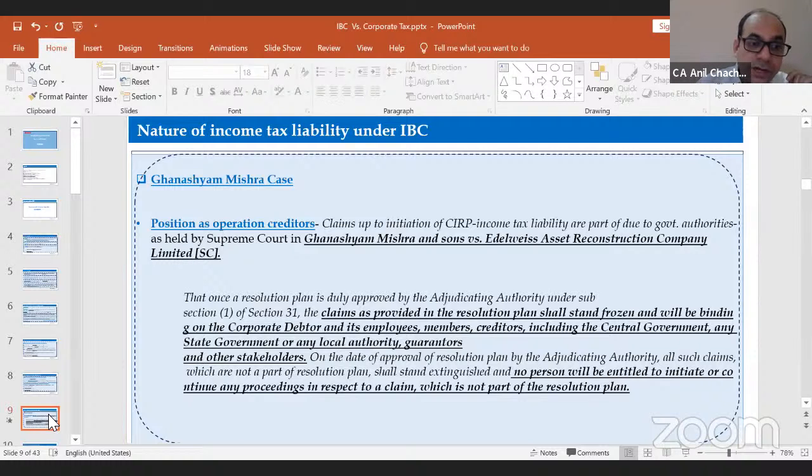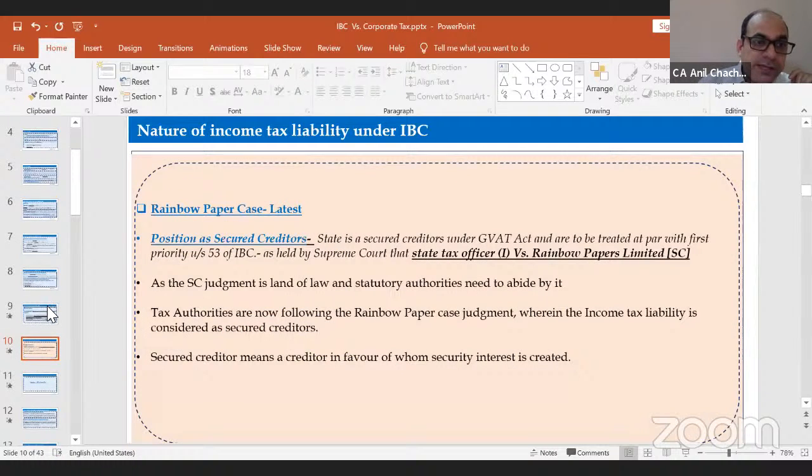Now, the interesting part is that there is one more latest judgment, the Rainbow Paper case judgment, right? So there's a latest judgment by the Honorable Supreme Court, which has specifically categorized that this income tax, this taxation part, is my secured creditor. Secured creditor means I have a priority over the other creditors as well, right?